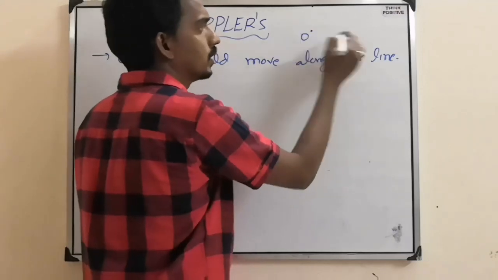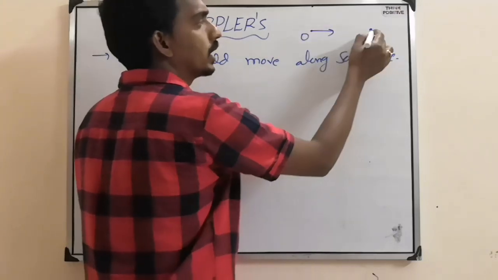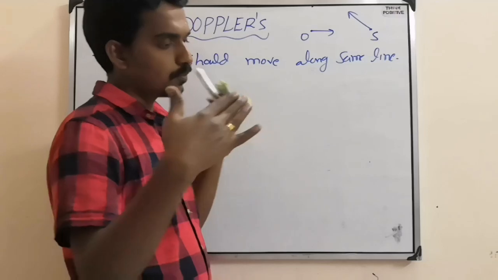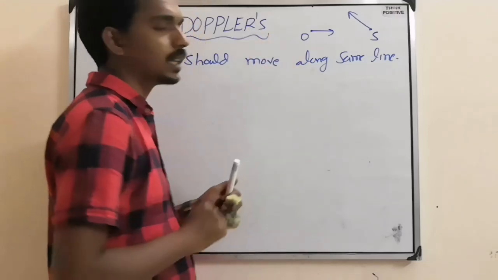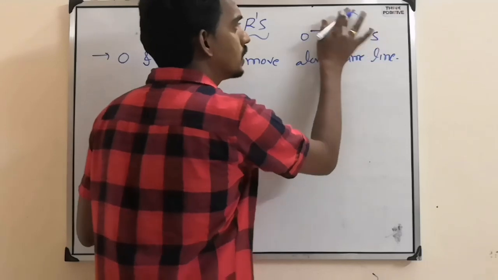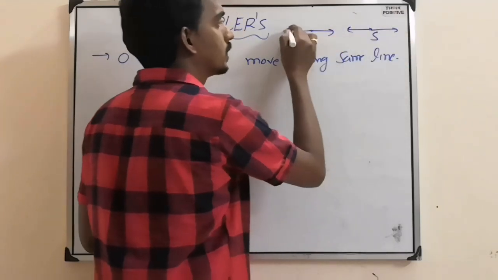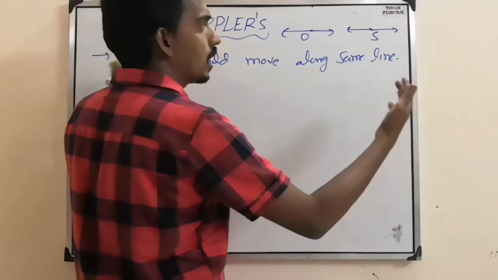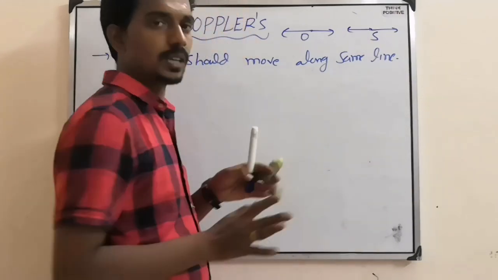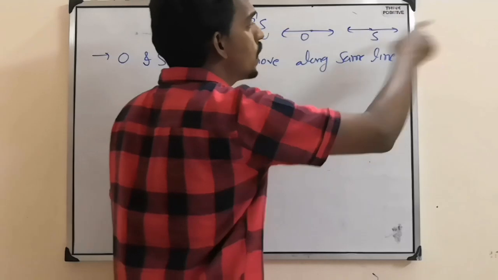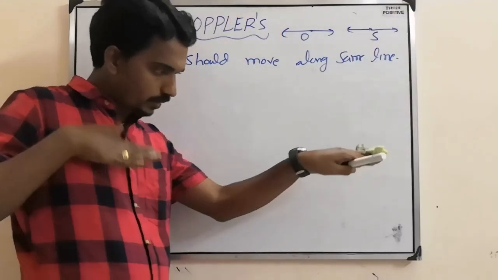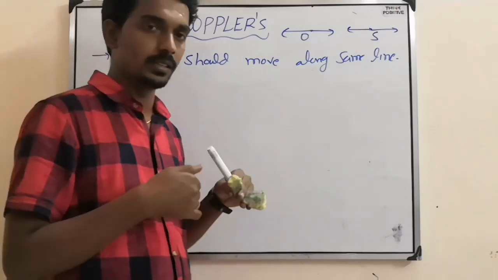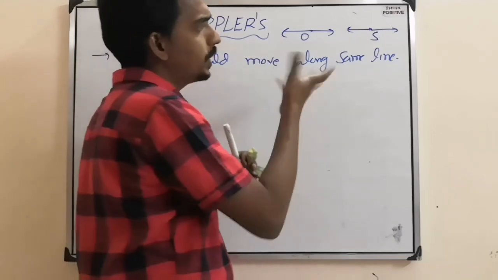Suppose this is the observer and this is the source. If the observer is moving like this and the source is moving like this, then they are not moving along the same line. They are moving along two different lines. So the first condition is they should move along the same line. They may move towards each other, away from each other, or one towards and one away. Like one is going ahead and one is following, or one is coming in the opposite direction. The possibilities can be anything.